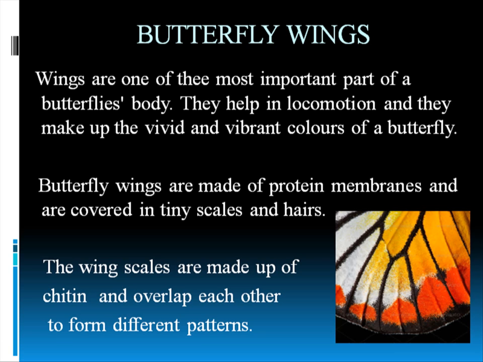So you can see in the photograph there, the wing of a painted vegetable. There are very rough frizzy structures over there. Those are the wing hairs, so the color is mostly formed by the wing hair. Butterfly wings are made up of protein membranes, and there is chitin. The wing scales are made of chitin. But when the butterfly wing has no hair on it, it is completely clear. And that is there in the case of many butterflies. I will show you later.